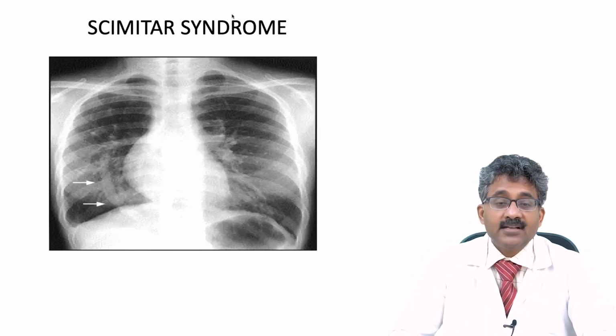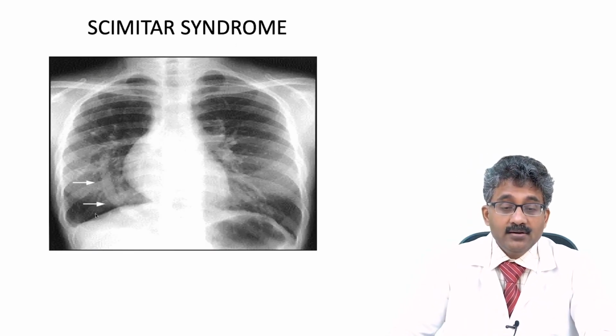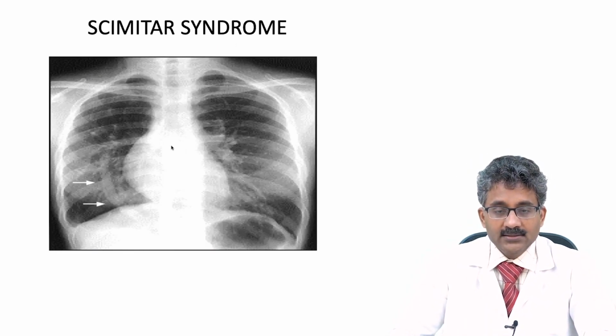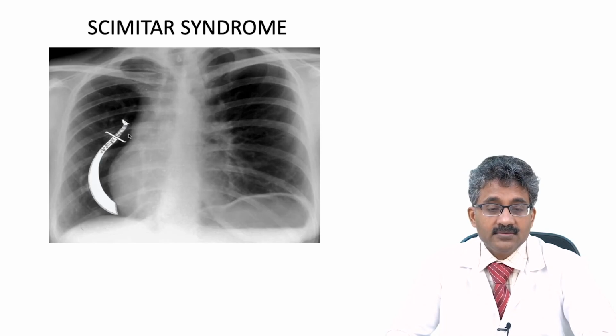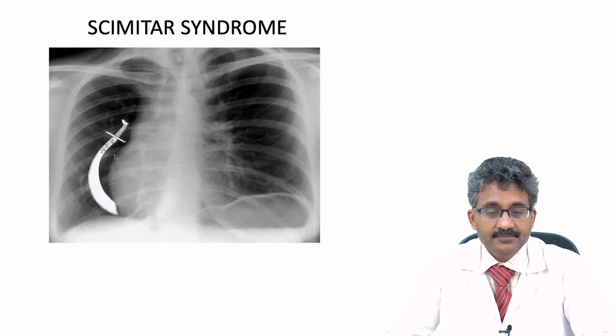And this is the X-ray picture of Scimitar syndrome, students. So here the right pulmonary veins will join together to join the inferior vena cava. See, this is the Turkish sword picture, okay, and they join the inferior vena cava. The ipsilateral lung can be hypoplastic with the cardiac shadow shifted toward the right side, and the ipsilateral pulmonary artery can be hypoplastic. So Scimitar syndrome. This is a picture of a Turkish sword, and the pulmonary veins will join together to join the inferior vena cava.